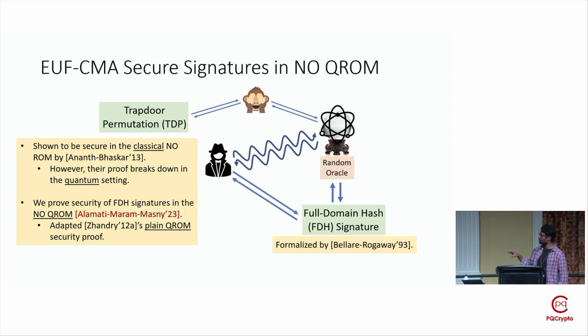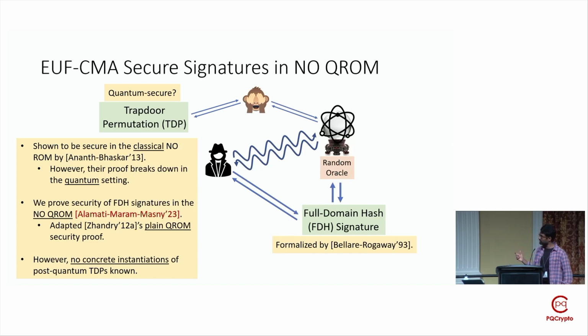Hence, in our work, we overcome this barrier and come up with an alternative security proof for FDH signatures in the weaker no-QROM heuristic. We do so by essentially starting with a security proof of Zandri in the plain QROM setting, and then extending his proof to the non-observable no-QROM setting.